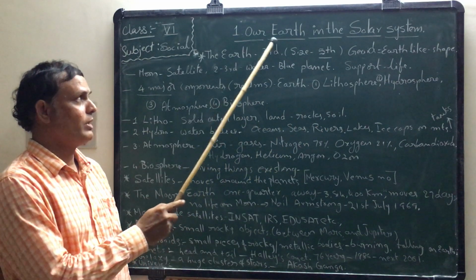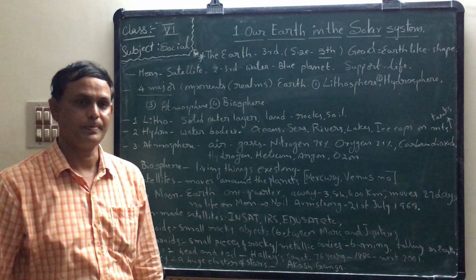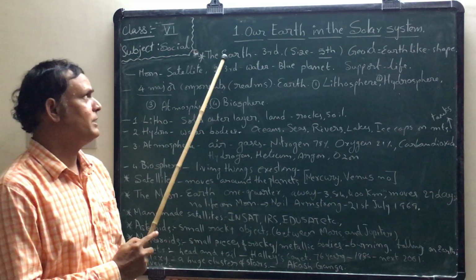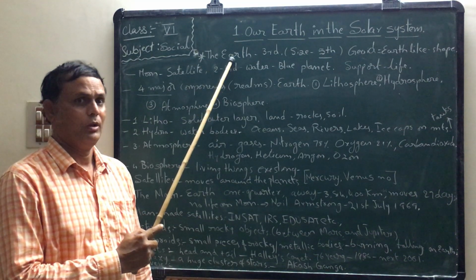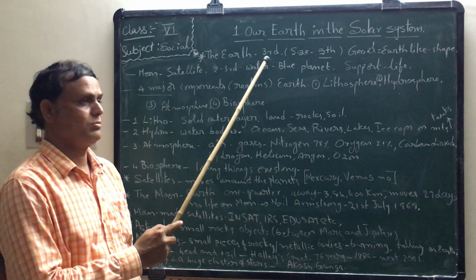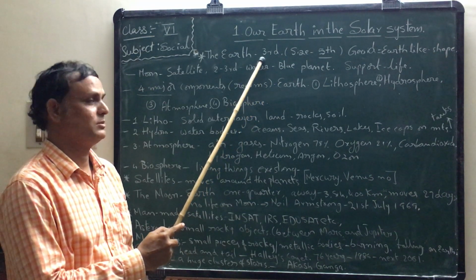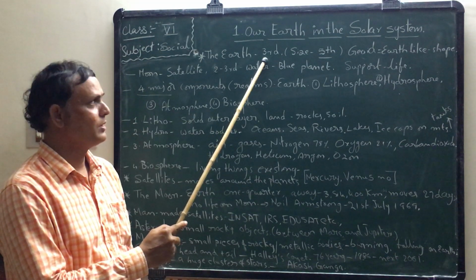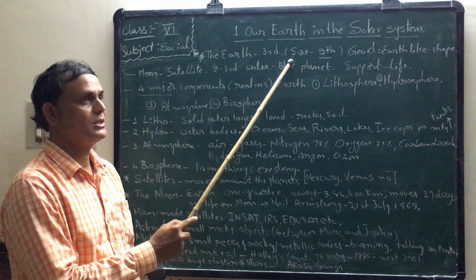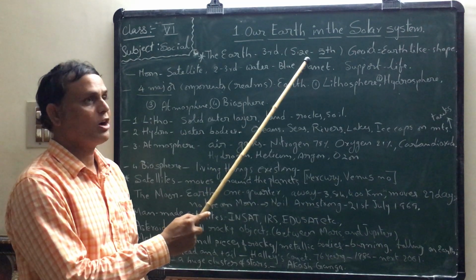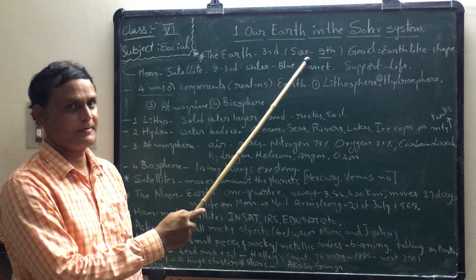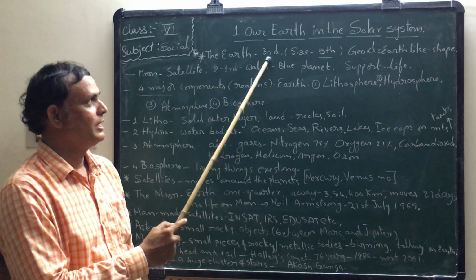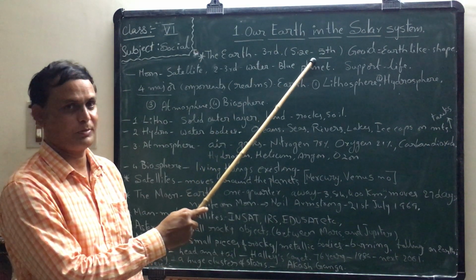Now, our Earth in the solar system. So, here the Earth. Earth is the third planet in the solar system. What about the size of the Earth? It occupies fifth place in size among all planets. So third planet, and also fifth place in size.